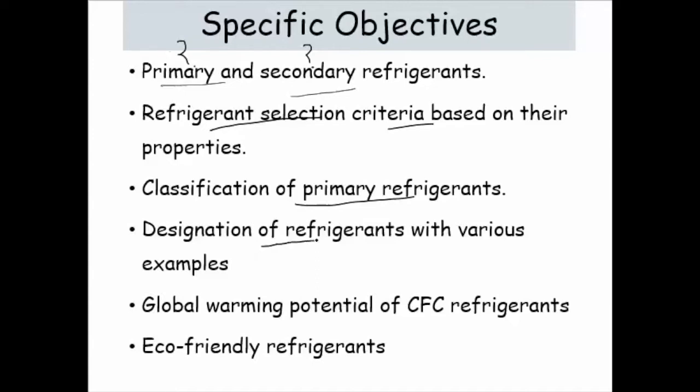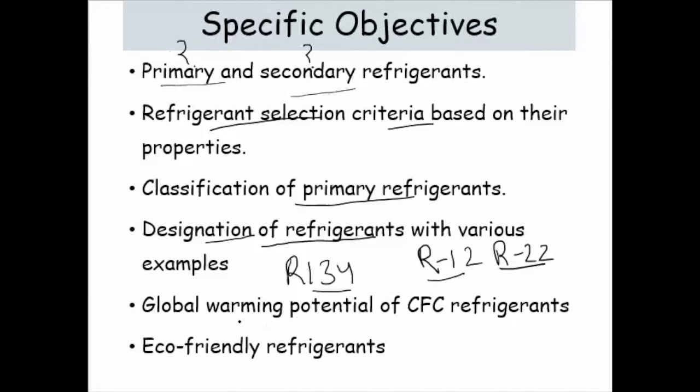Designation, how to designate. As you know, we designate refrigerants as R12, R22 or R134. Whenever you go and purchase an AC, you will find on the outside of the box which sort of refrigerant has been used in this air conditioner or any other refrigeration device such as a domestic refrigerator. So different refrigerants are used for different purposes.